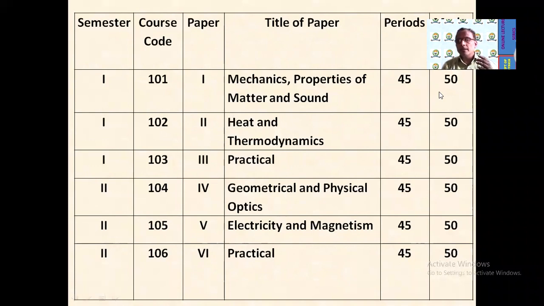As far as paper 3, code 103, is concerned, it is a practical, but you are not taking the practical examination for this semester in October, November. You have to face the practical examination in the second semester in the month of April, May. As far as the second semester is concerned, I will just tell the topics. Geometrical optics and physical optics is 104, paper number 4. Paper number 5 is electricity and magnetism, and paper number 6 is the practical once again.